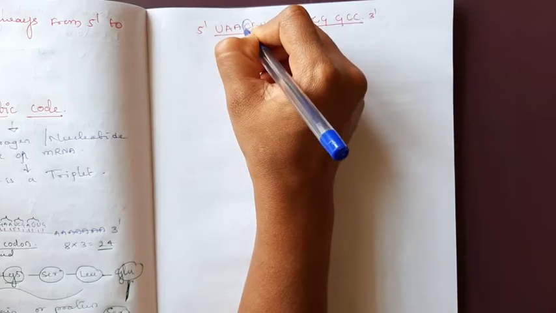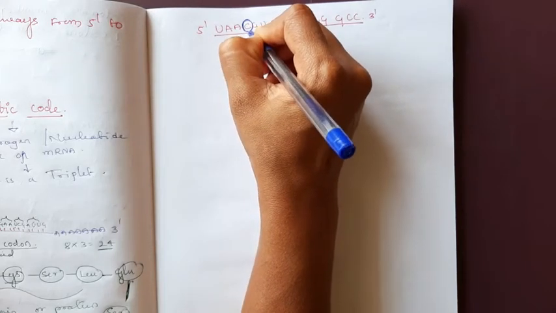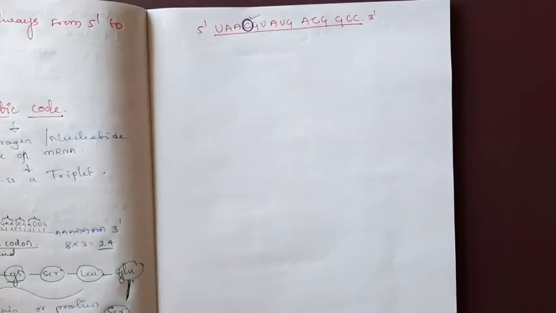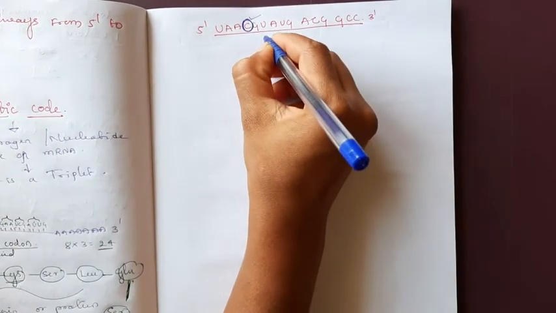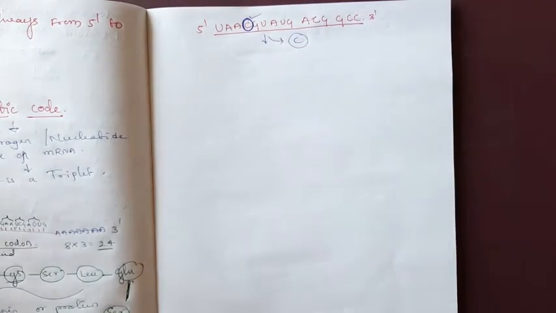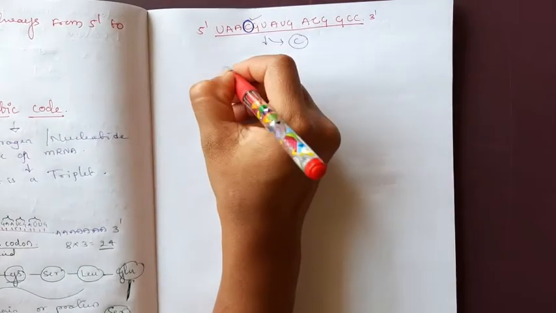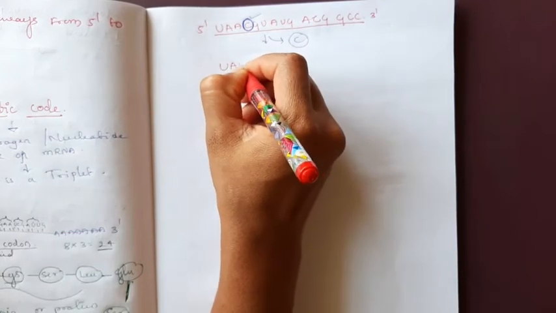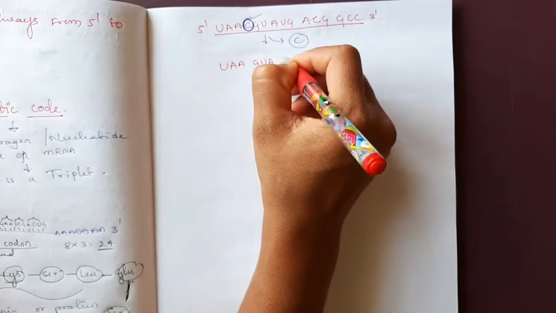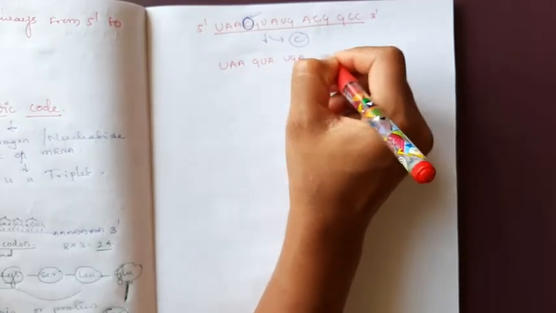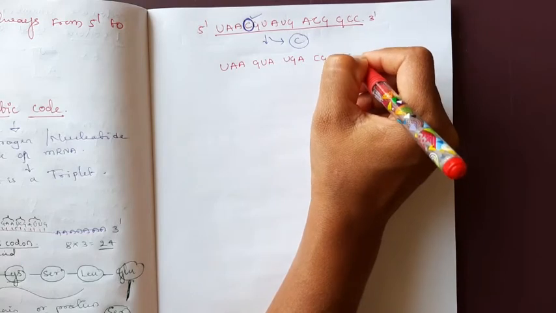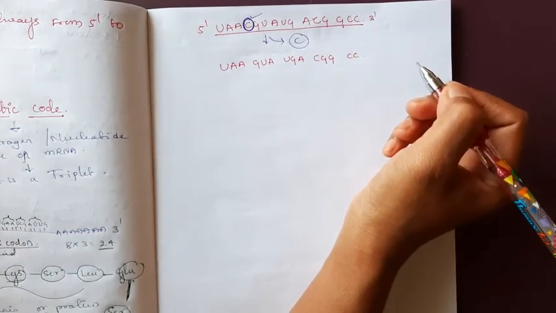I will delete C. After deletion of C, the next sequence we get is CAA, GUA, UGA, CGG, CC.